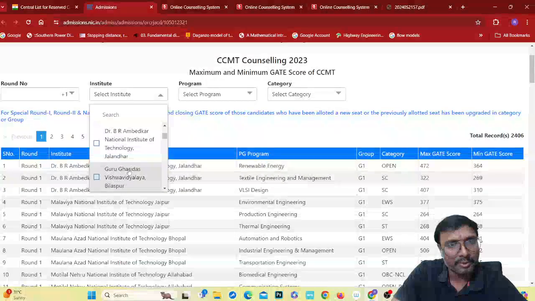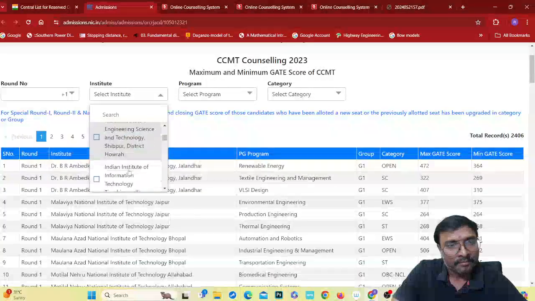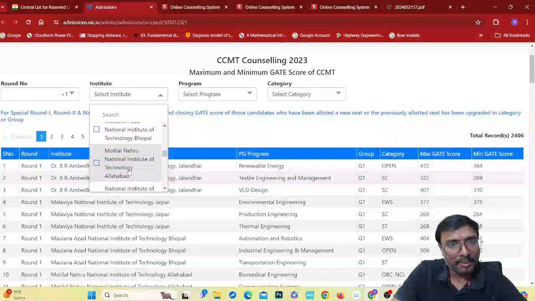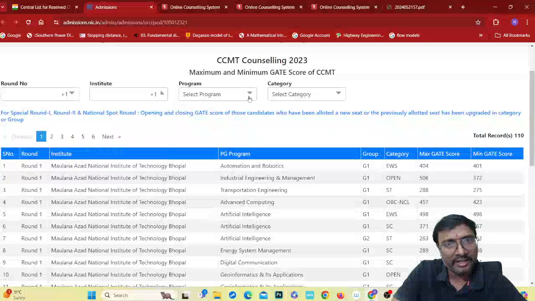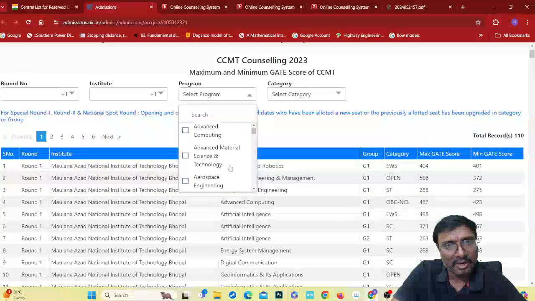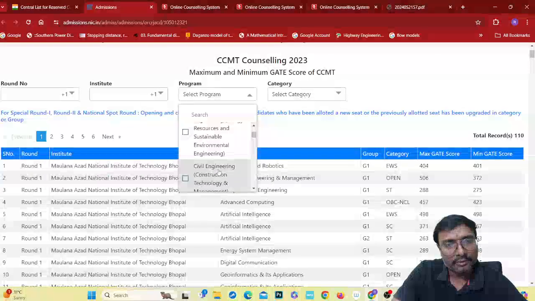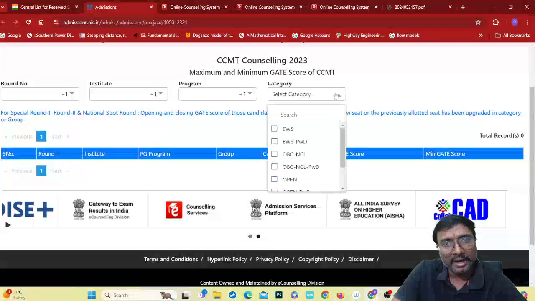These are all the institutes participating now. You can check whichever institute you want: NITs, IIITs. For example, National Institute of Technology, Bhopal, if you want to check it. Select the program you are interested in, whatever it is: aerospace, architectural, civil engineering. Then the category: whatever category you have, you check that category.